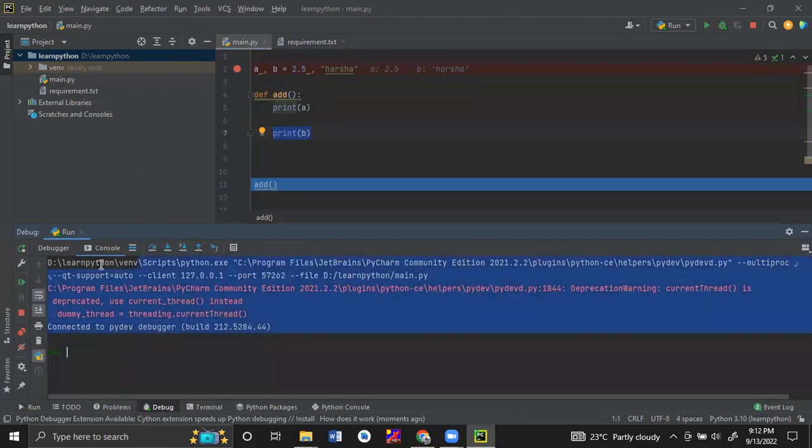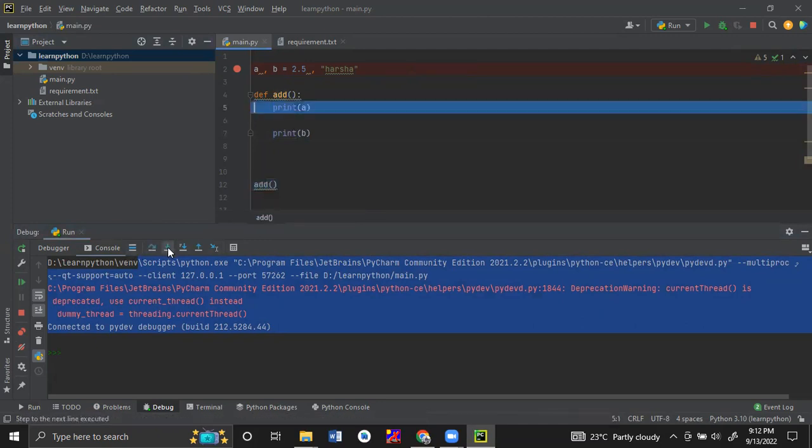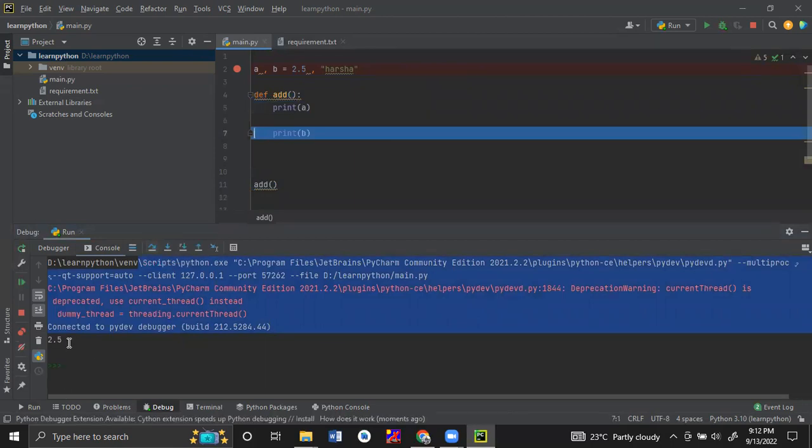Now let's step into this method because I am calling this add method. So I just step into that method. Then the execution comes to this line. Now if I step over, I got the output 2.5, because this printed a value. Then again it comes to the print b. So you understood, right?